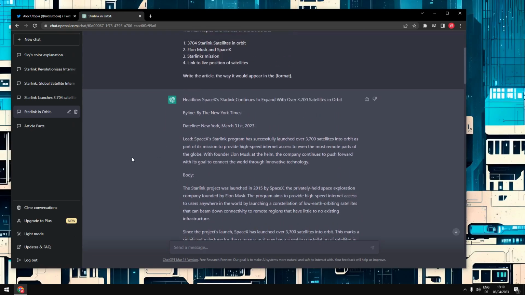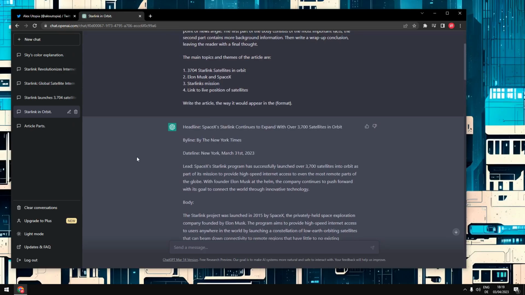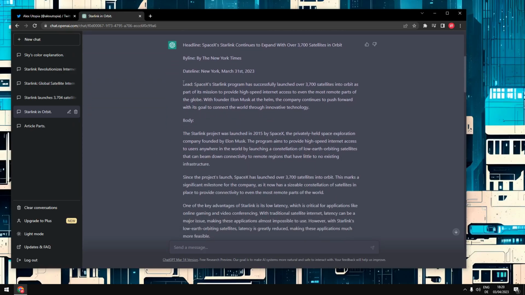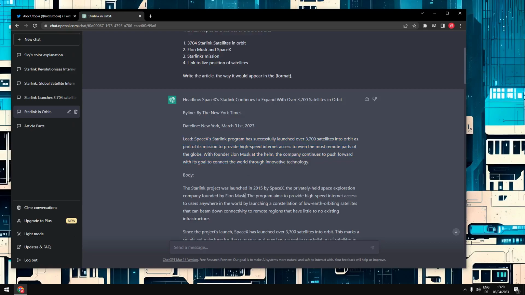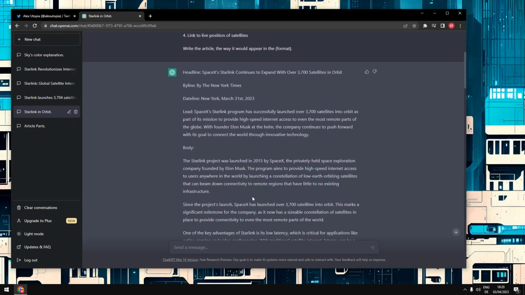You could also use this if you want to automate all this with the ChatGPT API. You could write yourself a little script, for example, that publishes this directly to a WordPress blog or something like that. And now that the AI already puts these things in these little containers, lead, body, wrap up, you could also then automatically publish these parts on different sides of your website. But this is really a little bit over the scale of this video right now. But the outcome here in general, I think, is really good.